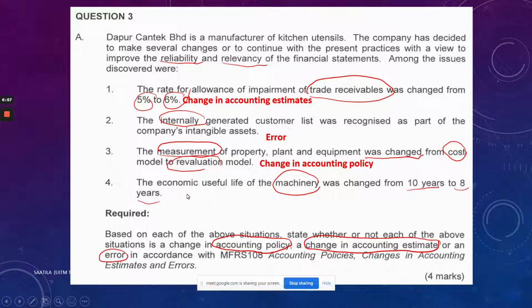Yes, madam. What is the answer for number 4? Change in accounting policy. Can you just rethink your answer again? That is not quite right, because the hint is here from 10 to 8 years, and it will affect the carrying amount of machinery. So if that affects the carrying amount, it will be a change in accounting estimate. Yes, it is going to be a change in accounting estimate. So you got 4 marks for that.